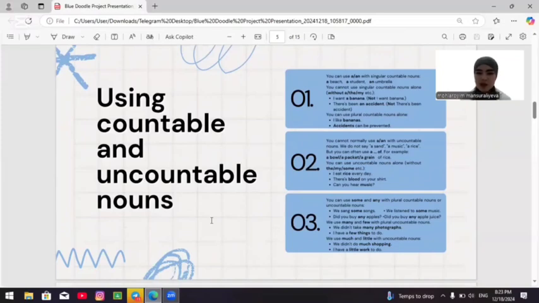We use much and little with uncountable nouns. We didn't do much shopping. I have a little work to do.